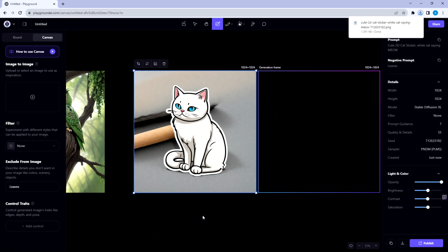This was basics of generating images using AI in Playground AI. Try generating as many images as you want, so it gets handy with you. Hope this video helped you a lot.